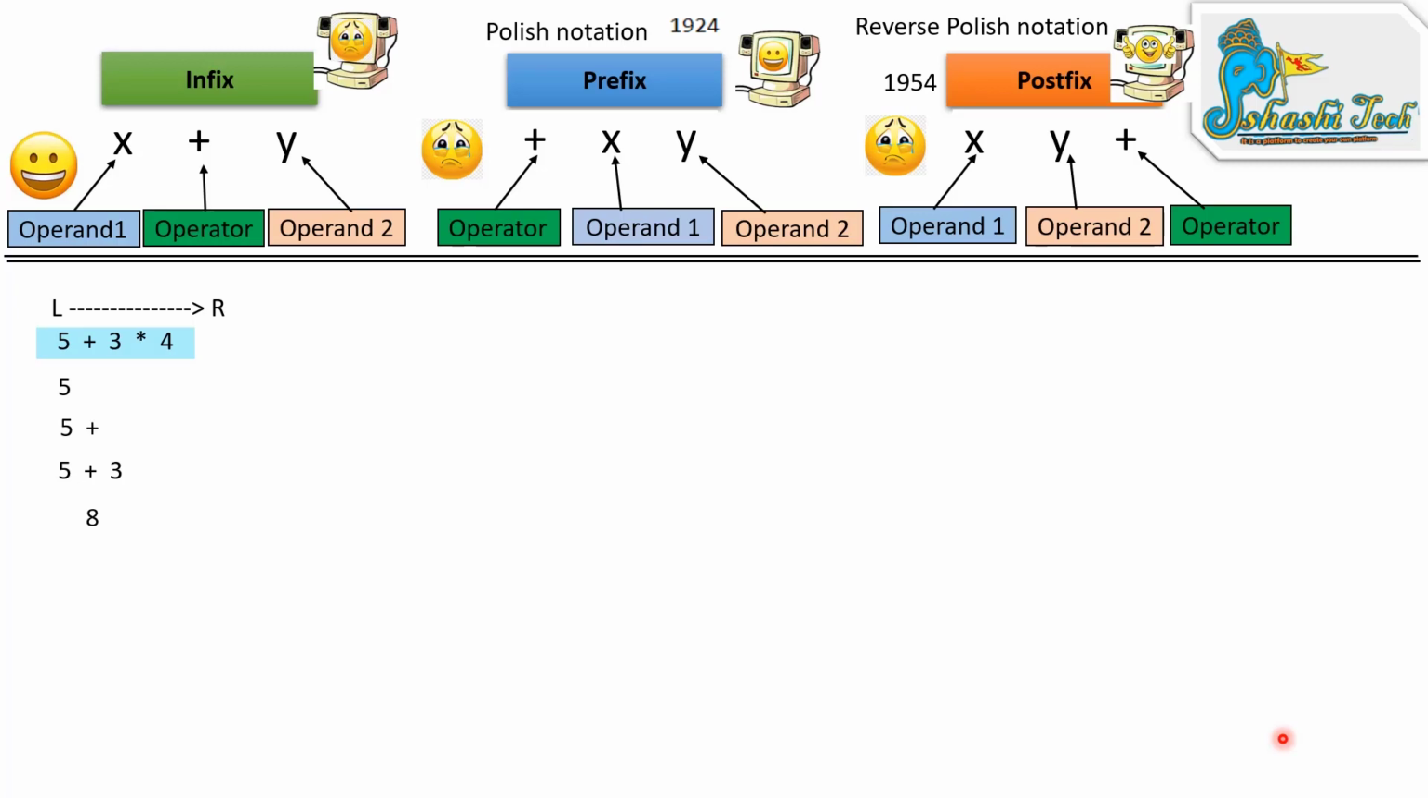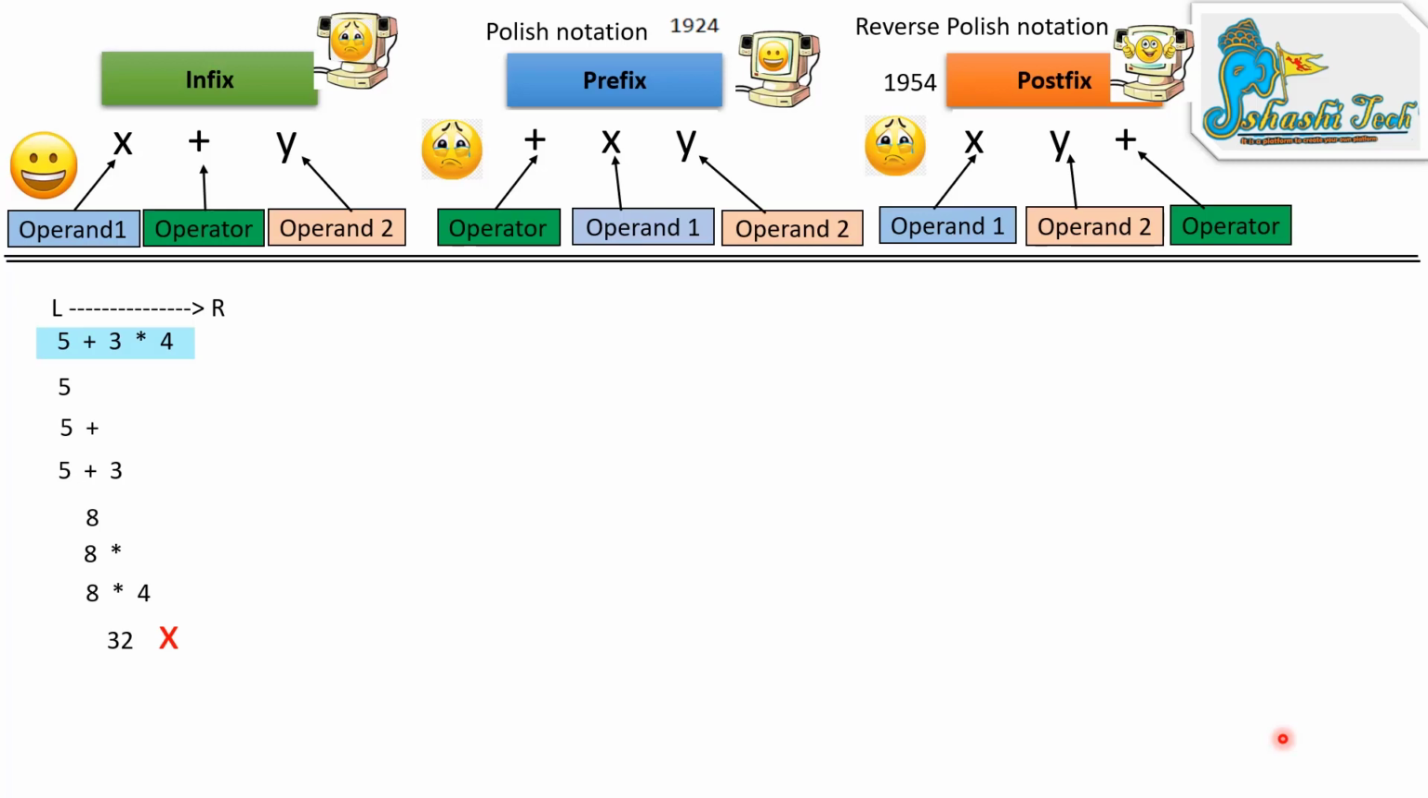After getting 8, it again searches whether any equation is remaining. Star and 4 are remaining. It performs the operation, resulting in 32. But as a human being, think: is this a correct answer? No, this is a wrong answer.